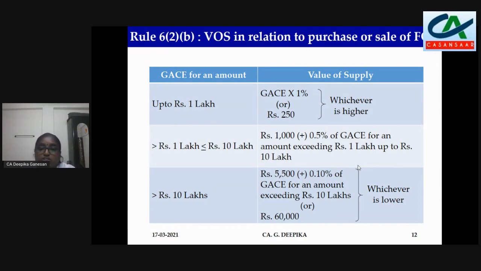In case we are exchanging 20 lakhs, then for the first 10 lakhs it is 5,500. For the remaining 10 lakhs, it is 0.1%, which comes to rupees 1,000. So it is 5,500 plus rupees 1,000, which comes to 6,500, or rupees 60,000, whichever is lower. So 6,500.